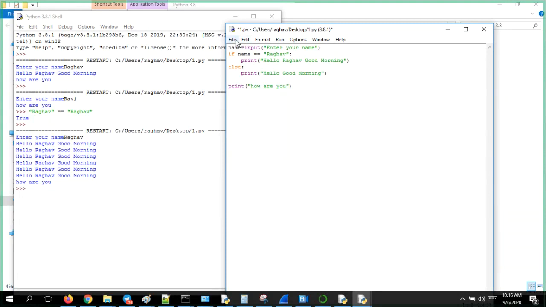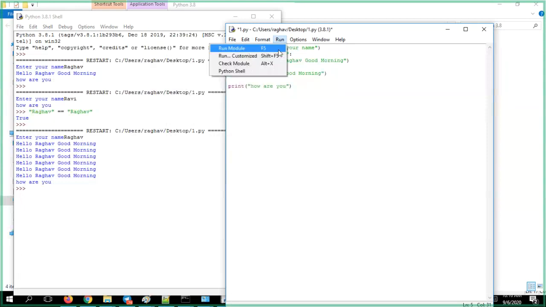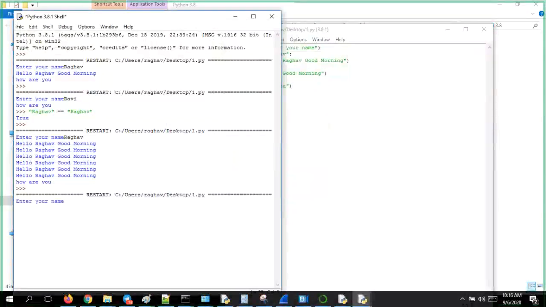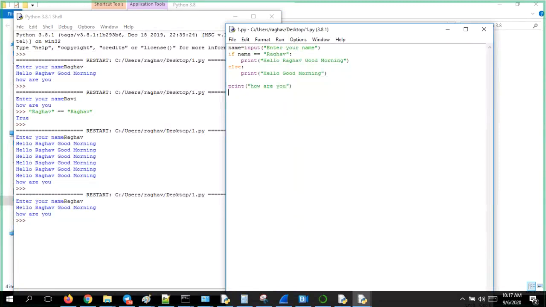Now let us see. Run this. I'll give Raghav only. No problem, hello Raghav, good morning came, and it has executed this statement. Now it won't go to the else statement. It goes to the else statement only when the first condition fails. Since the first condition passed, it printed hello Raghav, good morning, and then it went to the how are you.